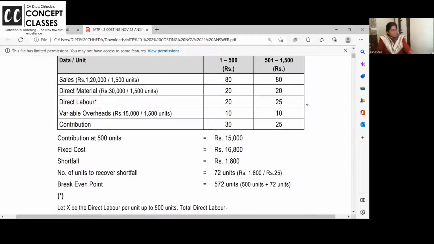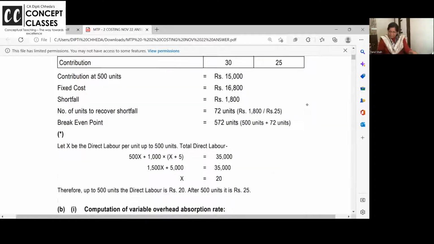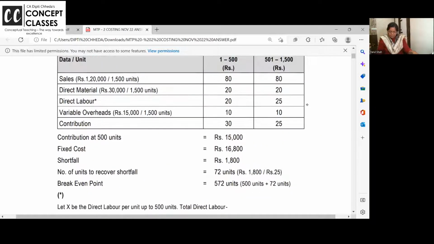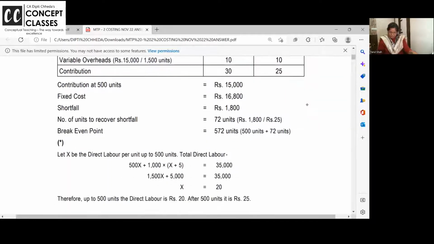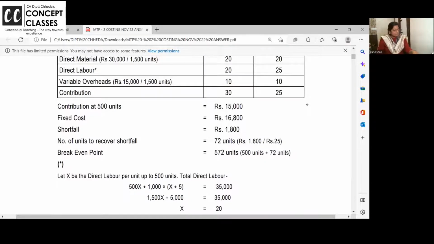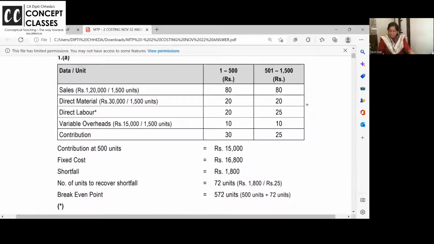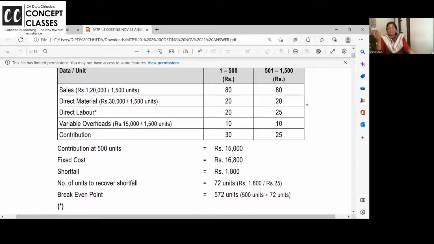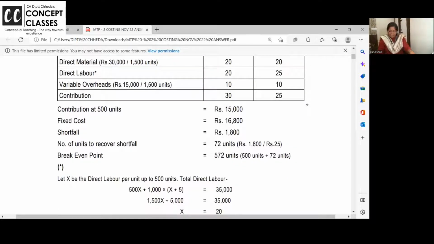Now, what is the contribution at 500 units? At 500 units, what is your variable cost? What is the selling price? 80. What is the variable cost? Selling price is 80. What is the variable cost? 20 plus 20 plus 10, 50. So 30 is the contribution at 500 units.